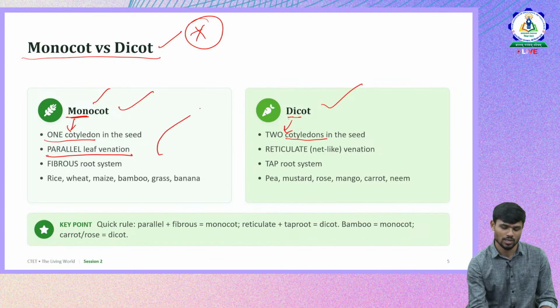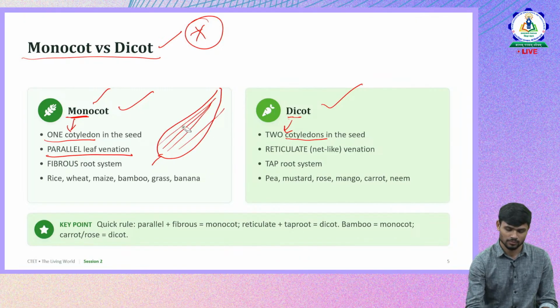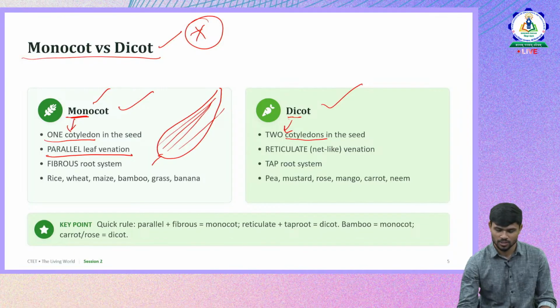Monocots have parallel leaf venation. If this is a leaf, venation means the arrangement of lines, so there will be parallel in nature. So what about in dicot?